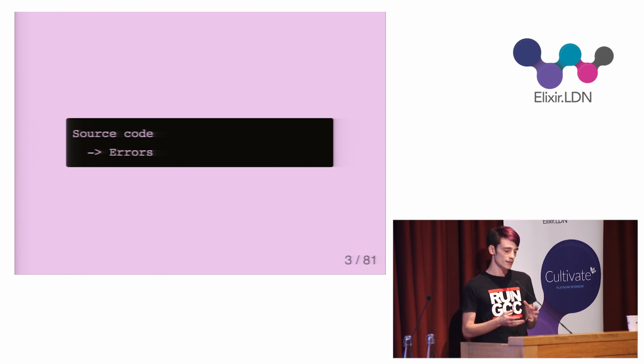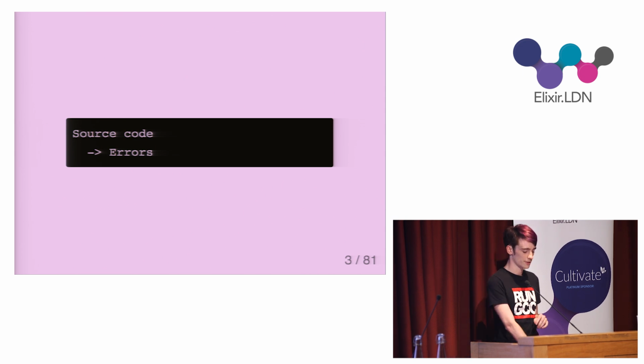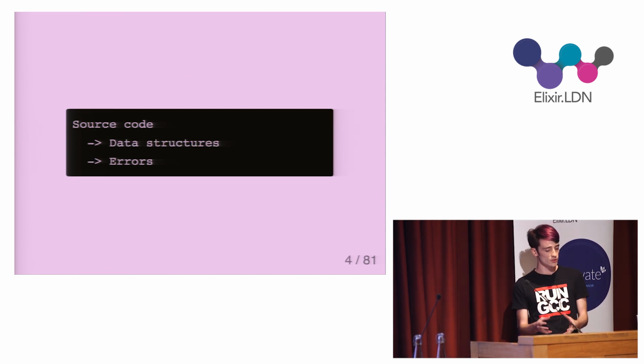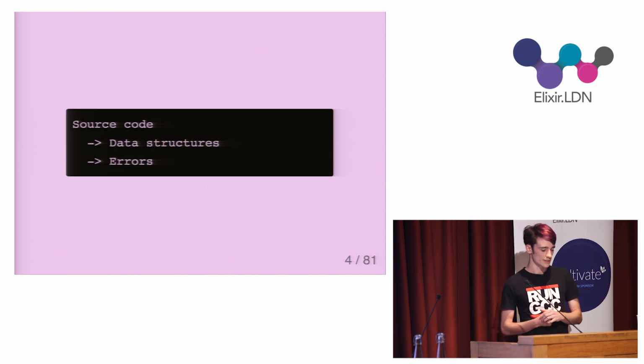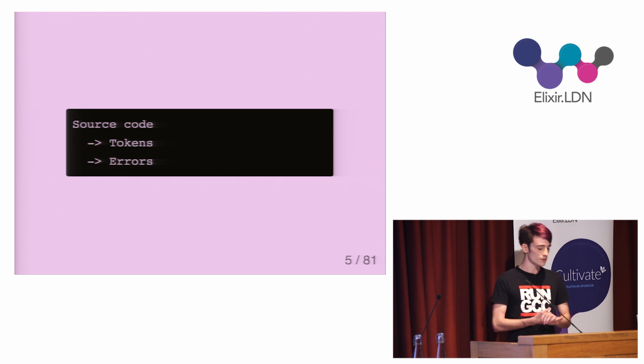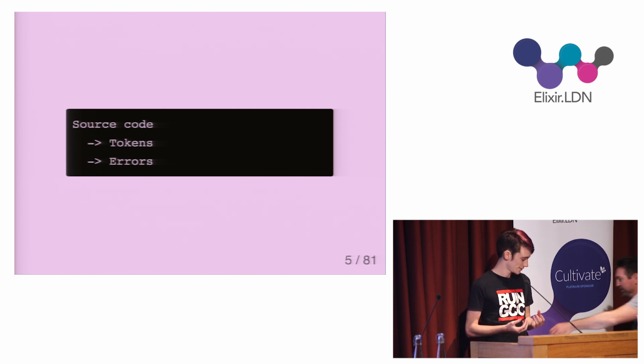Linters are effectively functions that take some source code and then return a number of errors to the user. I didn't know exactly how they worked, so I looked at the source for Rubocop and another JavaScript linter called JSCS, and I discovered that when you look a little closer, they look something like this. They take some source code, convert it to one or more different data structures, and then analyze those forms in order to find any errors. These errors would show up as patterns in the data that we can match against. The first data structure that we can create from source code is a list of tokens, tokens being the smallest elemental parts of the source code we type.